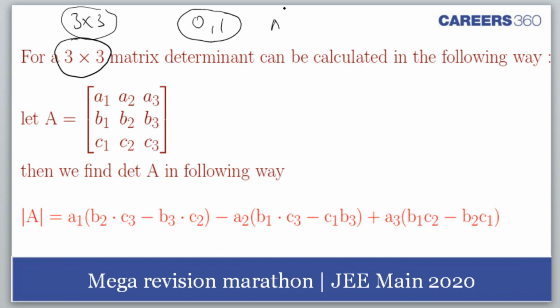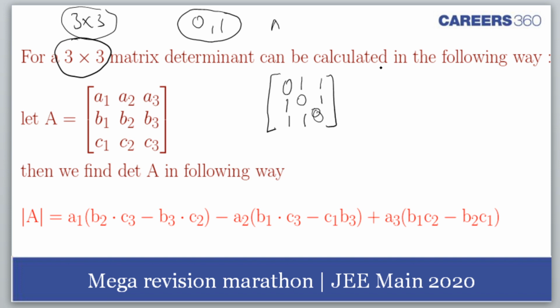Rekha Rustogi, 512. You mean to say 2 raised to power 9? Tarun, 4 determinants only you are speaking of. Acha, by the way, Rekha, if I get a determinant like 0, 0, 0, 1, 1, 1, 1, 1, 1, this is one determinant.